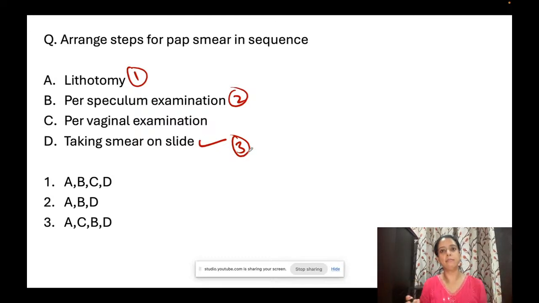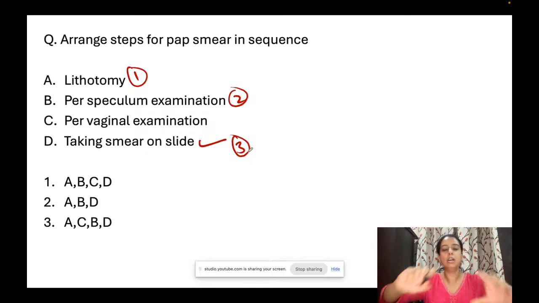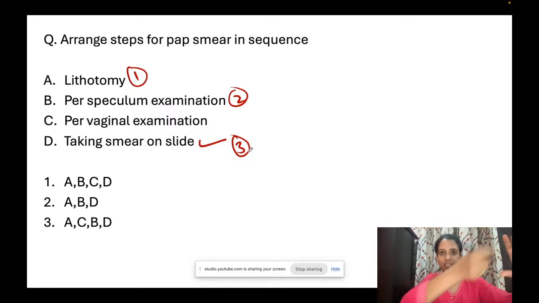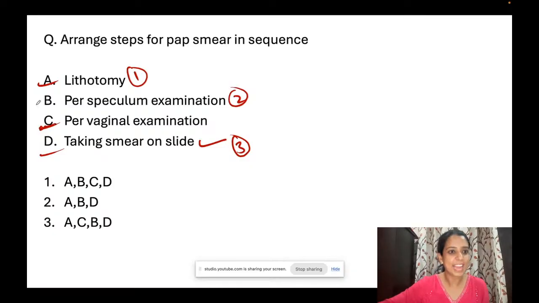So if somebody has come for pap smear or HPV or liquid based cytology, lithotomy position में रखो, open up the vagina, see the cervix, take the smear, come out. You don't do unnecessary PV in anybody. So answer is A, C, D. Sorry, A, B, D.